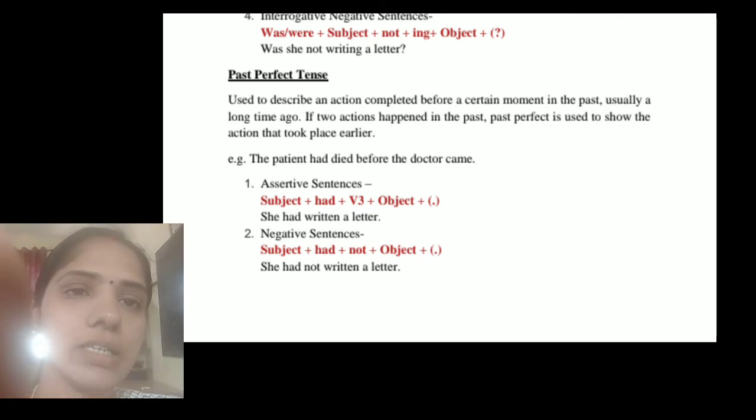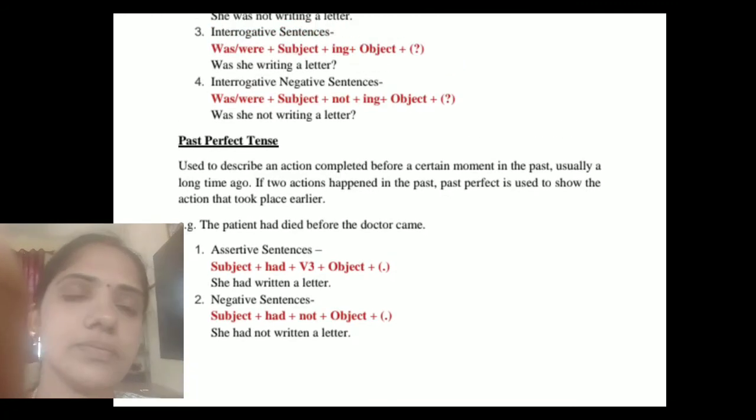So, she had written a letter. This is an example for an assertive sentence. Here we can see the rule: subject plus had plus V3, the third form, plus object plus dot. For a negative sentence: subject plus had plus not plus V3 plus object. She had not written a letter. This is an example for a negative sentence.